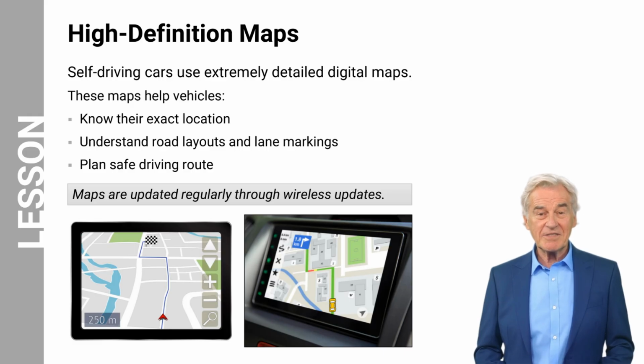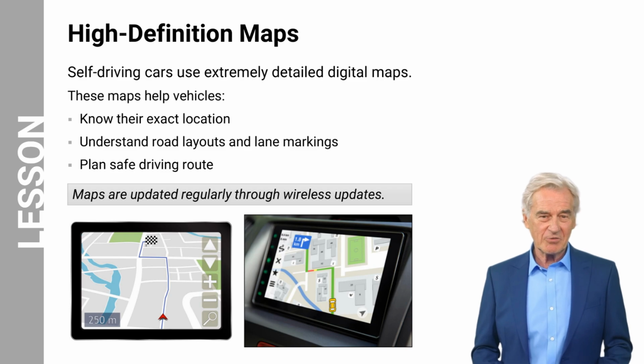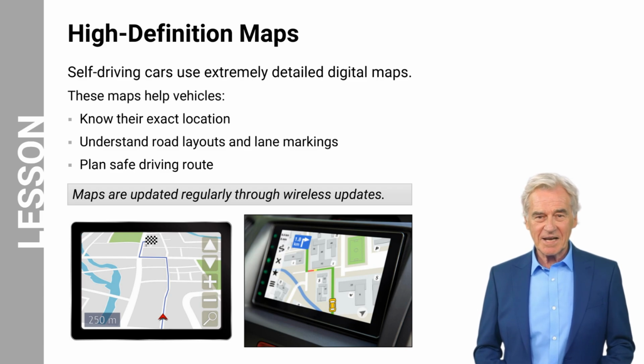Even with powerful sensors, autonomous vehicles also rely on very detailed maps. Self-driving cars use high-definition maps, which are much more precise than the maps on a typical navigation system. These maps contain detailed information about road lanes, intersections, curves, and traffic signs. The vehicle compares the map with what its sensors detect in real time. This helps the car determine its exact location and plan safe routes. These maps are updated regularly through wireless software updates to keep information accurate.